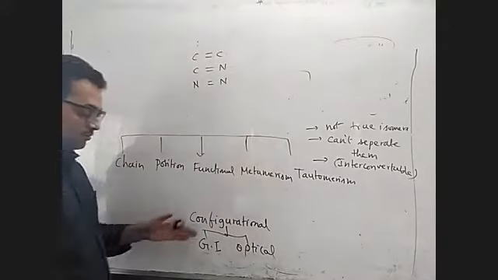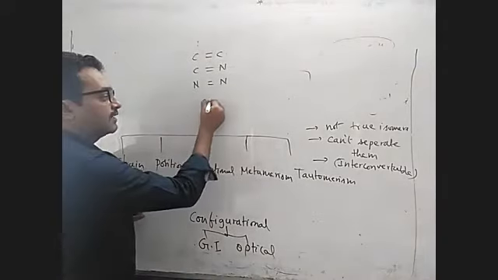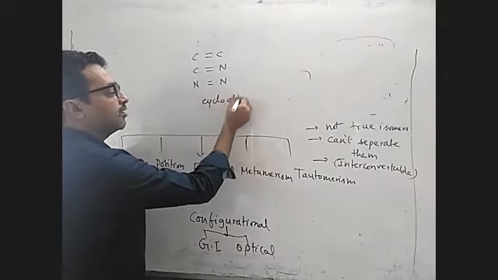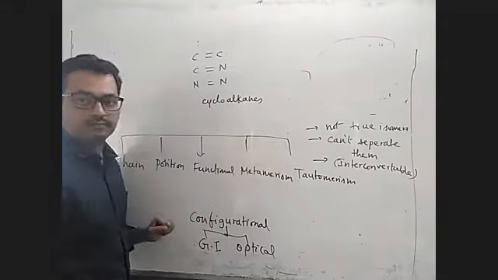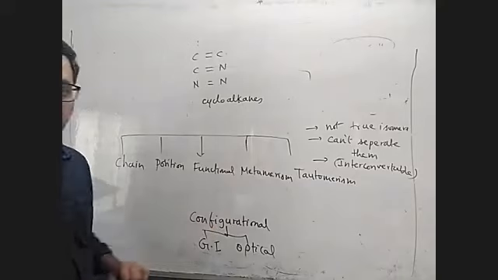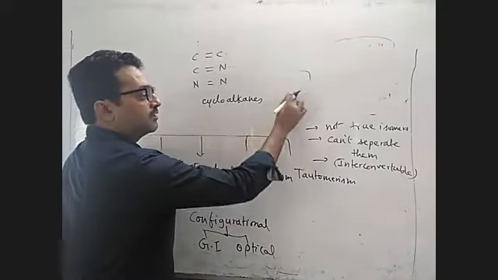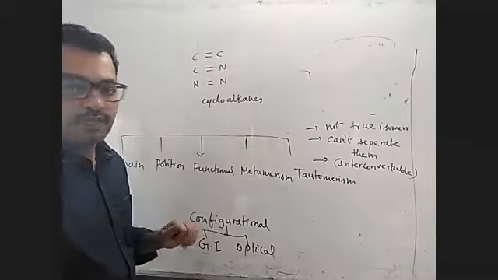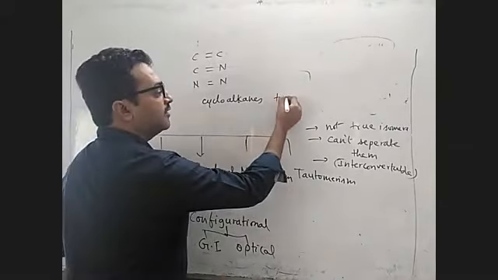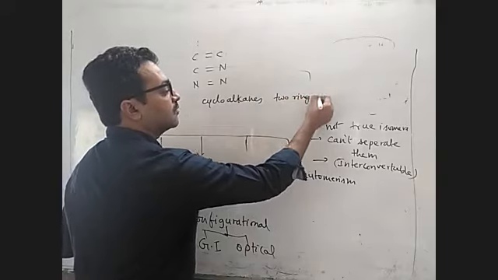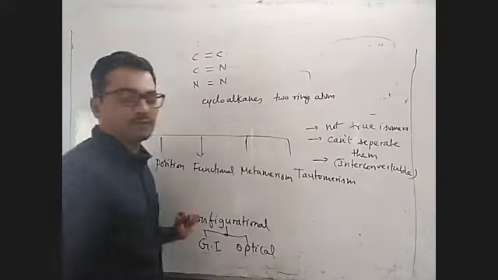You can also take the cycloalkanes case. But for cycloalkanes, what is the condition to exhibit configurational isomerism? The two ring atoms should have different atoms or groups.